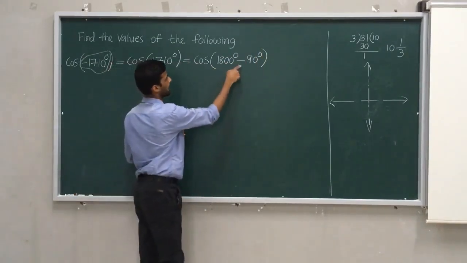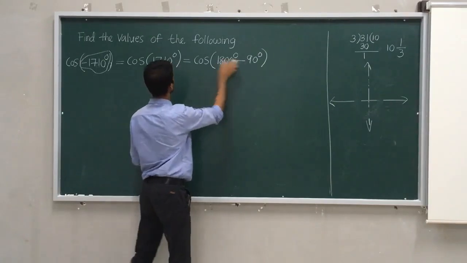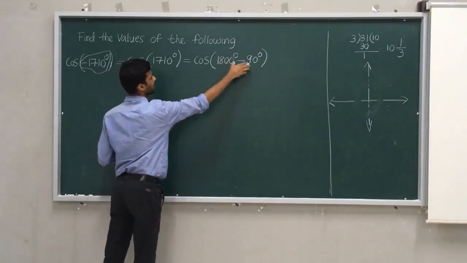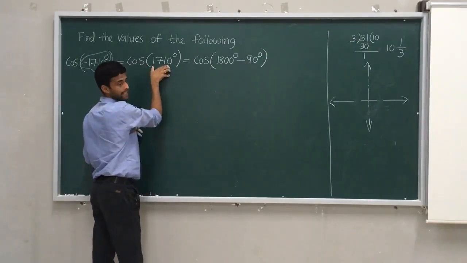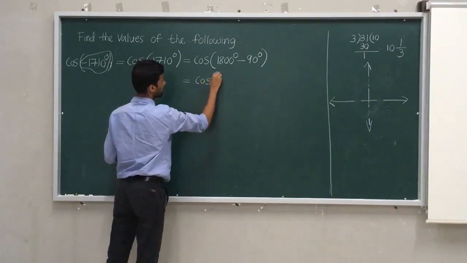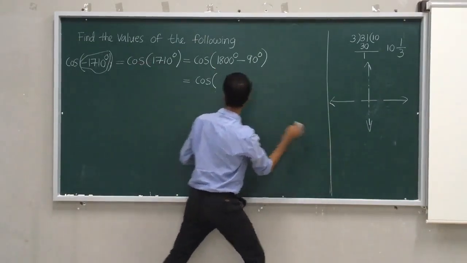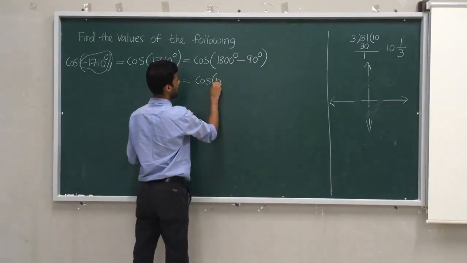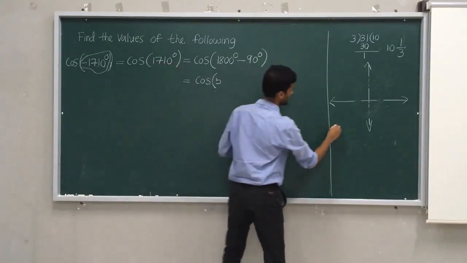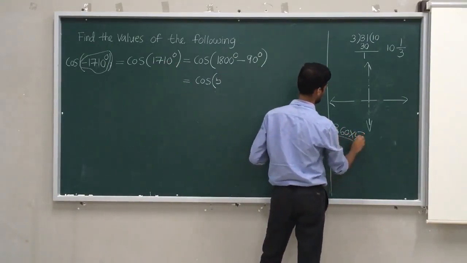Because when I do this calculation, you will get 1800 minus 90. Just to check it, you will get 1800 minus 90 is 1710. So I have a beautiful chance to express 1800. Just now we got that 360 fives are 1800. So I will write this as 360 into 5.